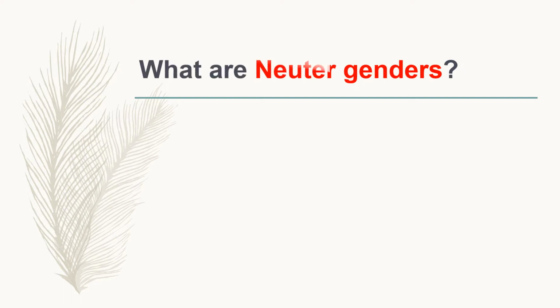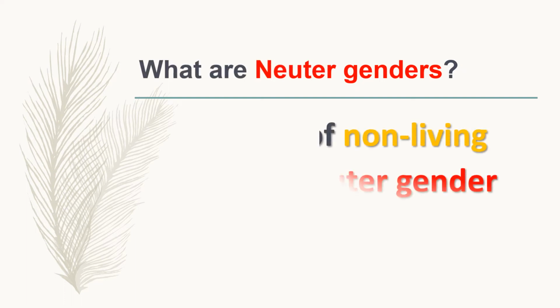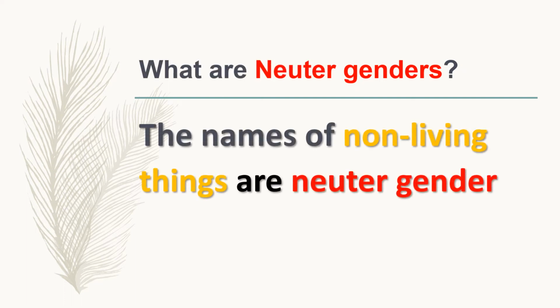So children, what are neuter genders? Yes, all the names of non-living things are neuter gender. The names which can't be divided into male or female are the neuter genders. So, the names of the things are the neuter gender.